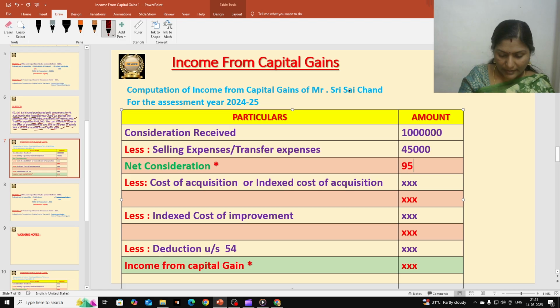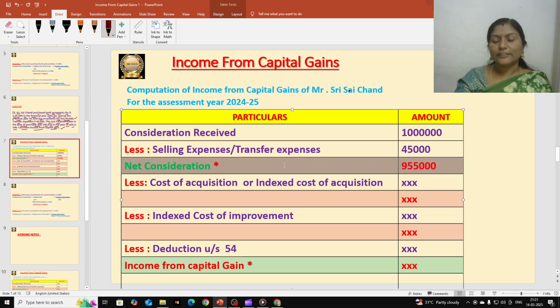We get 9,55,000, and we have to name it as net consideration.